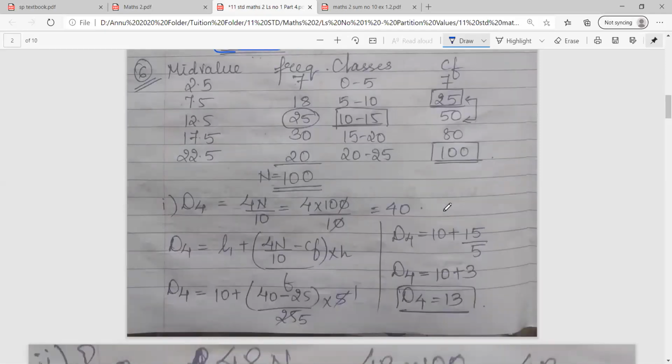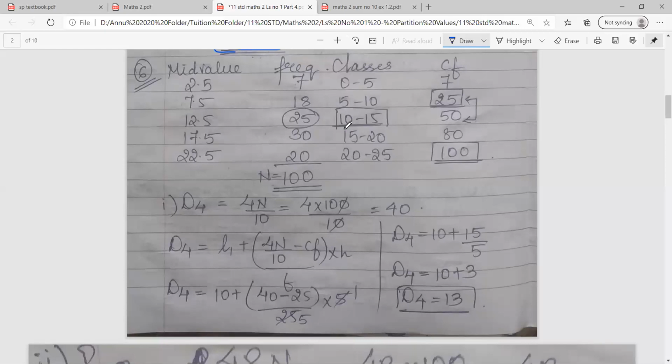Remember the logic, class. छोटू and बड़ू. तो पहले आप छोटा formula डालेंगे, फिर आप बड़ा वाला formula डालेंगे. So the very first छोटू formula will come of D4. So formula D4 is equal to 4n upon 10. The answer is 40. Then you will put the big formula of D4, L1 plus 4n upon 10 minus CF upon F into H. Now you get the answer to be 13.